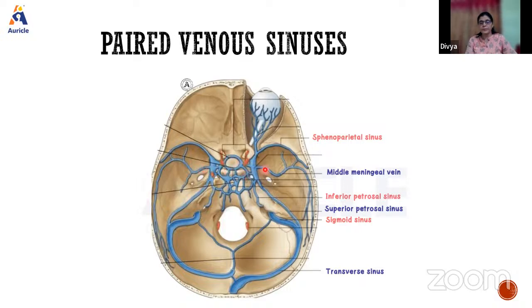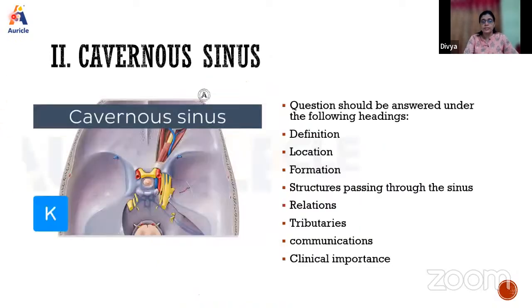Intercavernous sinuses are the unpaired ones. The paired ones are the cavernous sinus, superior petrosal sinus, inferior petrosal sinus, transverse sinus, and sigmoid sinus. These sinuses are present on the right half as well as the left half of the cranial cavity. So this is about the dural folds and dural venous sinuses, which you need to write.